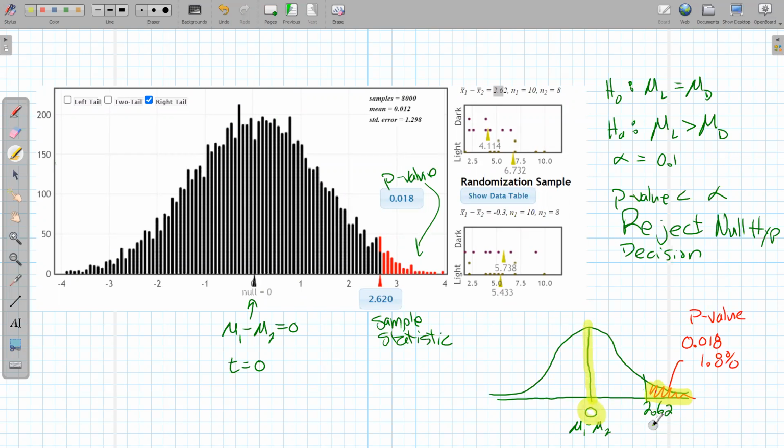And two, my sample had a difference in means of 2.62. And given the sample sizes, that's how far 2.62 is away from 0. Such that there's about a 1.8% chance that another sample, like mine, would have a bigger mean. So I'm going to type that out.